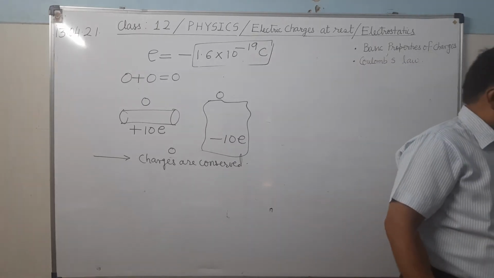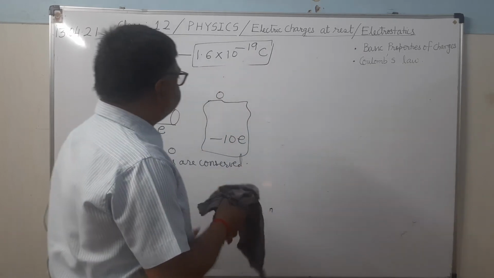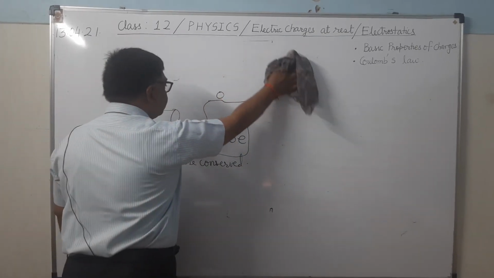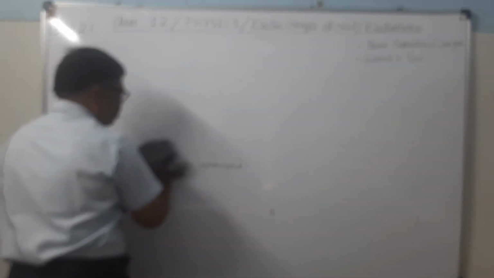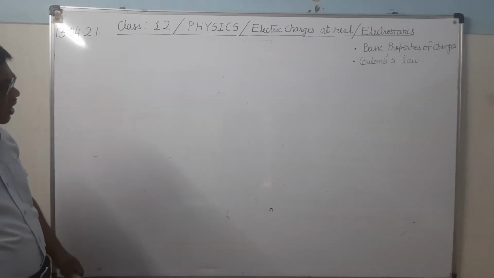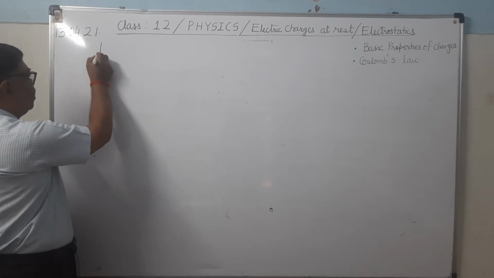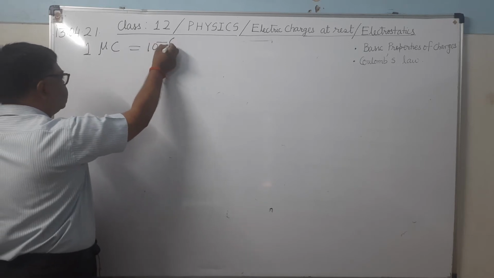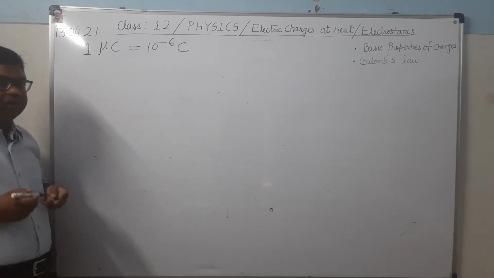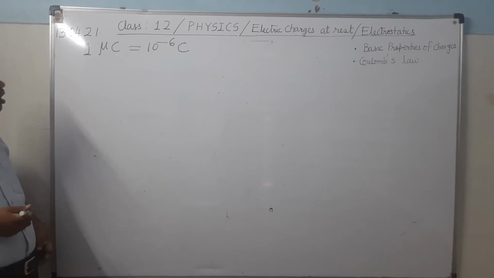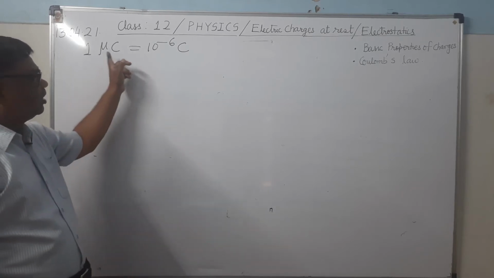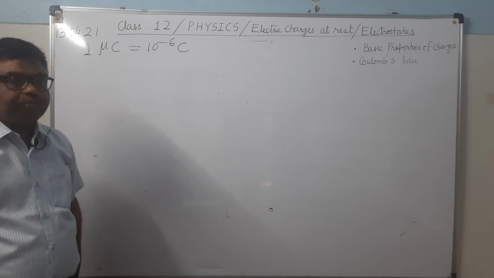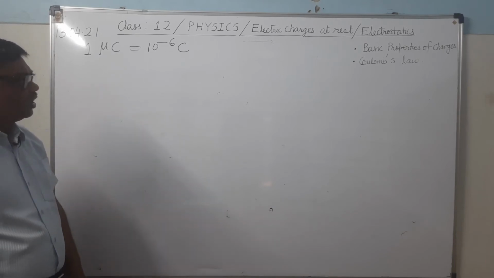So these are the three basic properties of charges, and when the basic properties of charges are asked, you have to write only this. Now there is one more unit of charge that I have not told: microcoulomb. You remember, 1 microcoulomb equals 10 to the power minus 6 coulomb. This is very frequently used in questions. 1 millicoulomb is 10 to the power minus 3 coulomb, 1 nanocoulomb is 10 to the power minus 9 coulomb, 1 picocoulomb is 10 to the power minus 12 coulomb. So that you will remember.